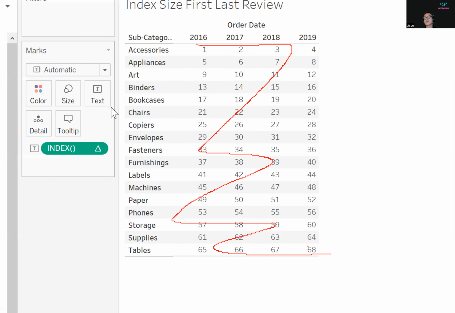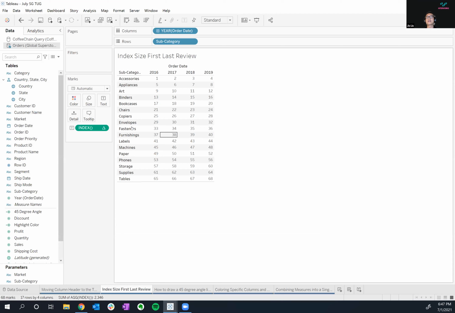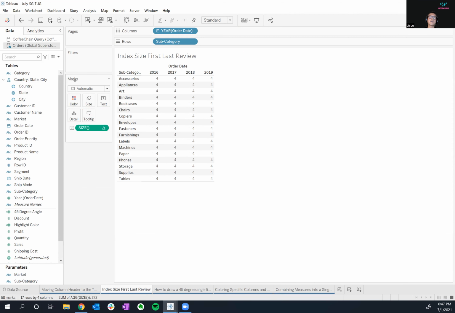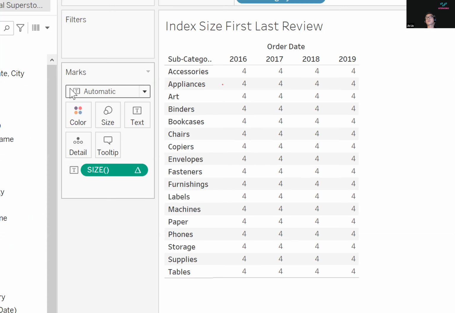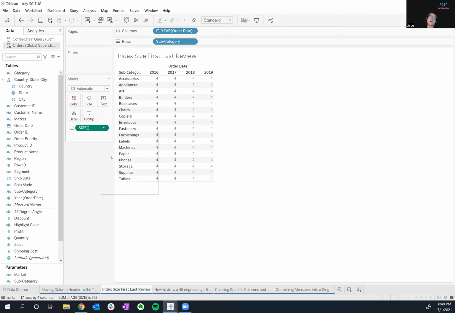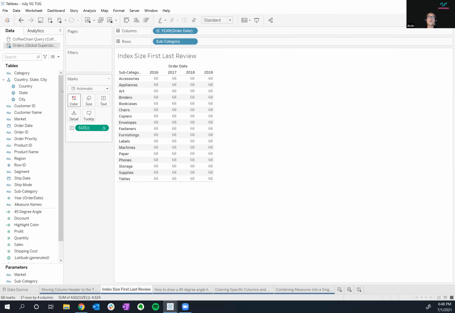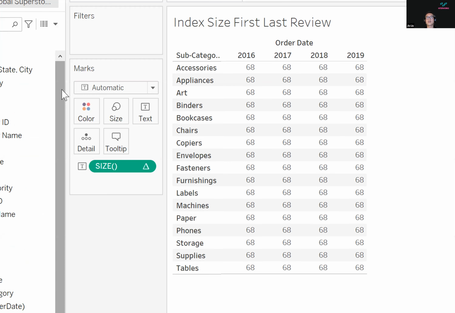I have another useful function aside from index, which you'll see me use here. We'll take index off. Let's look at size. Size is helpful because when I use size and I throw that on text, it tells me, hey, across this entire table, remember it's running table across, there's 4 cells. And I can obviously change that to table down, but let's just go ahead and choose table across, then down. That's helpful because it tells me that there are 68 cells in all of this.